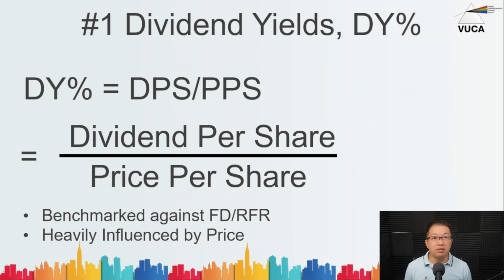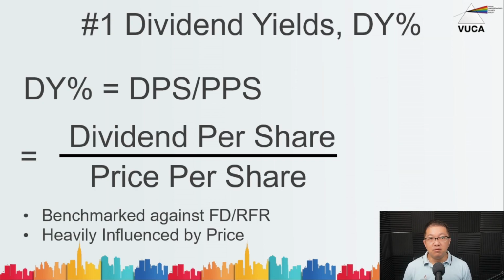Now, once you have this number, how do you actually use it? How do you apply it? You benchmark it. Normally, you benchmark it against a fixed deposit rate or the risk-free rate that the current country is giving you. For example, in Malaysia, the fixed deposit rate or the current risk-free rate is roughly between 2.8 to about 3%. Subject to Bank Negara increasing the rates coming soon, that should be your dividend yield benchmark too.